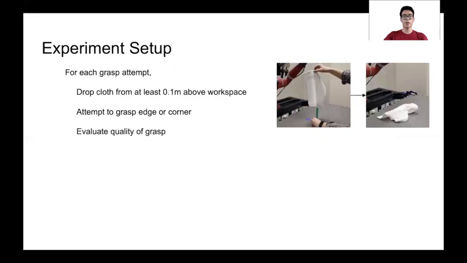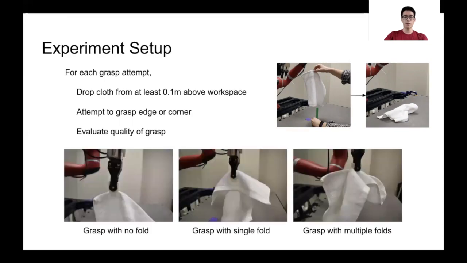We evaluated our method on grasping isolated edges and corners of the cloth. For each grasp attempt, the cloth was dropped from a height of 0.1 meters to form a random cloth configuration. The system attempted an edge or corner grasp, and then the grasp is evaluated. The grasp was considered successful if there were no folds or a single small fold.